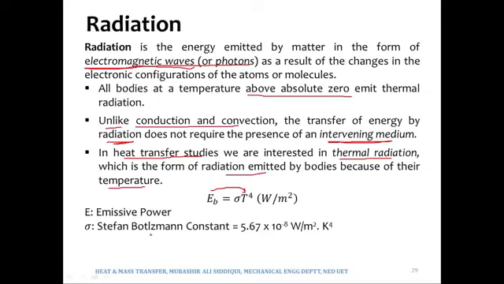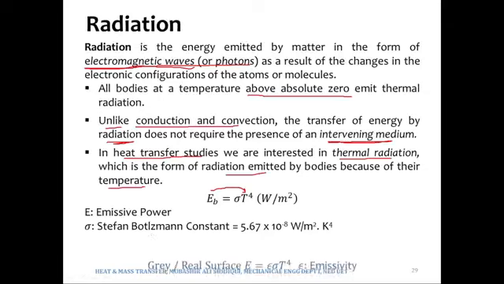Means a black body would always emit more radiation than any other real surface or a grey surface, if the black body and the other real surface are at the same temperature. This is what is meant by perfect emitter.